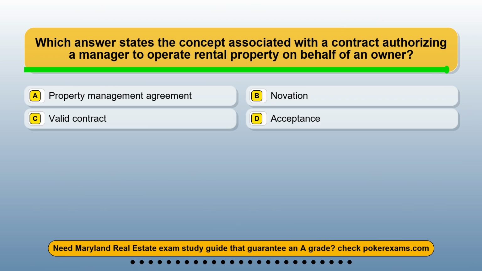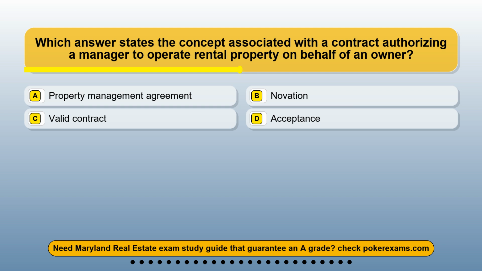Question 21. Which answer states the concept associated with a contract authorizing a manager to operate rental property on behalf of an owner? Option A, property management agreement. Option B, novation. Option C, valid contract. Option D, acceptance.